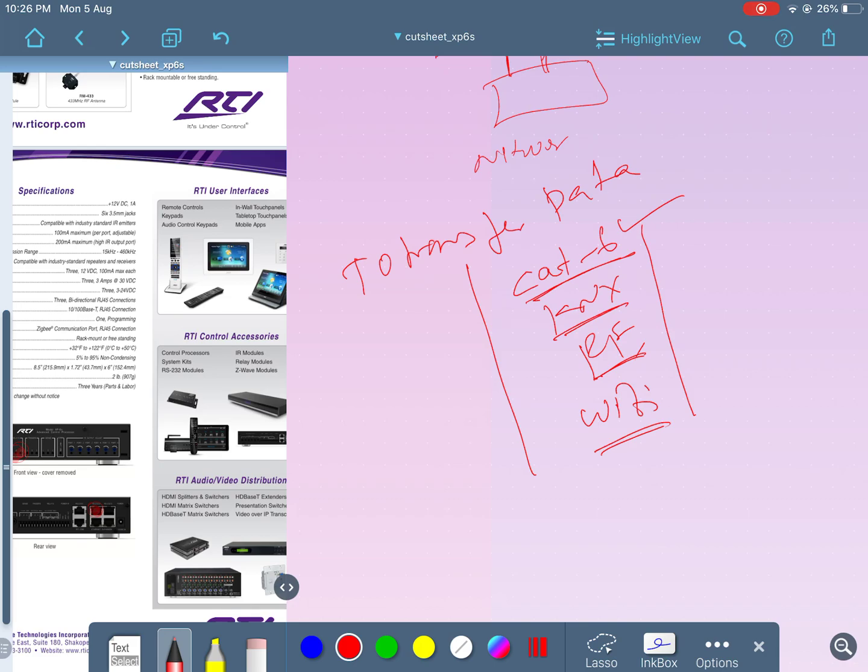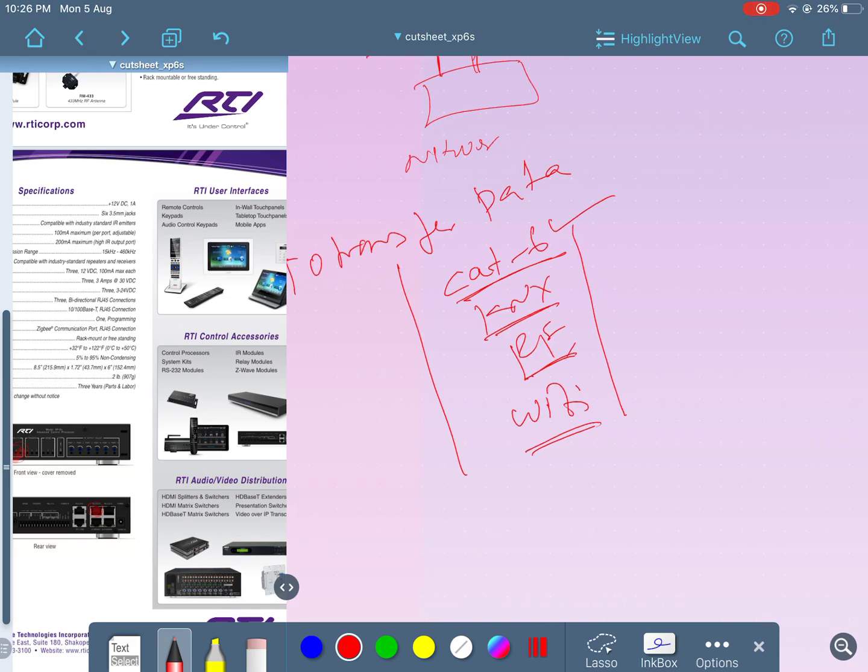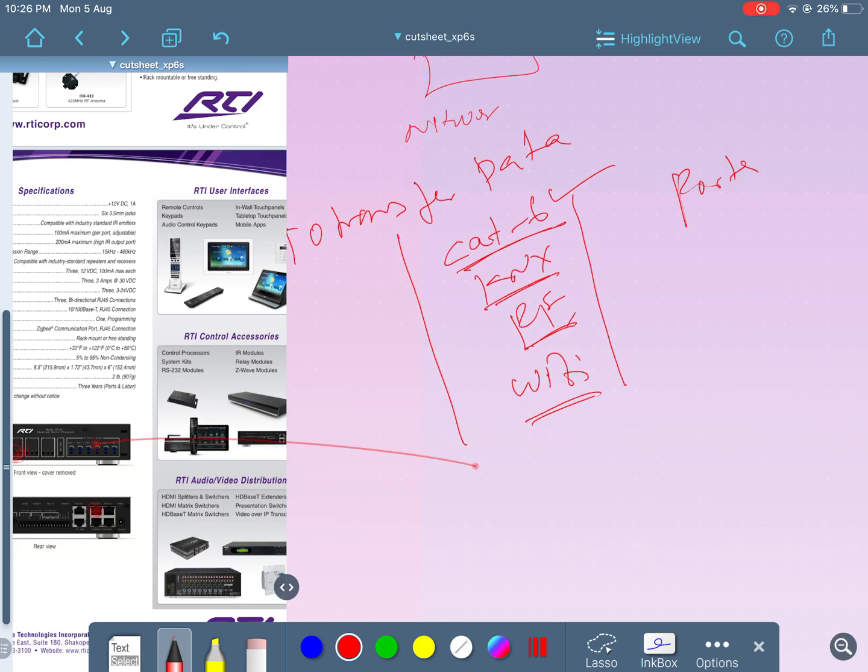So you have to understand what kind of interfaces the manufacturer is providing for you to communicate, and the ports. Next is ports.